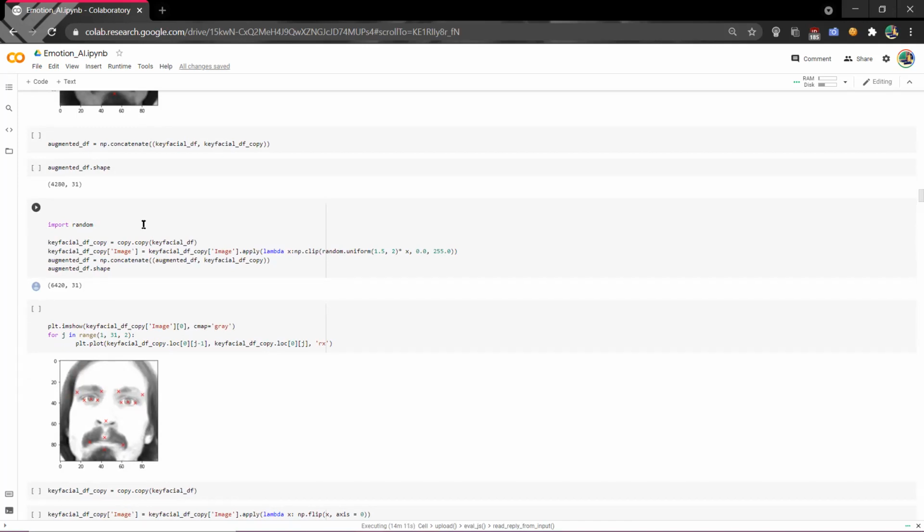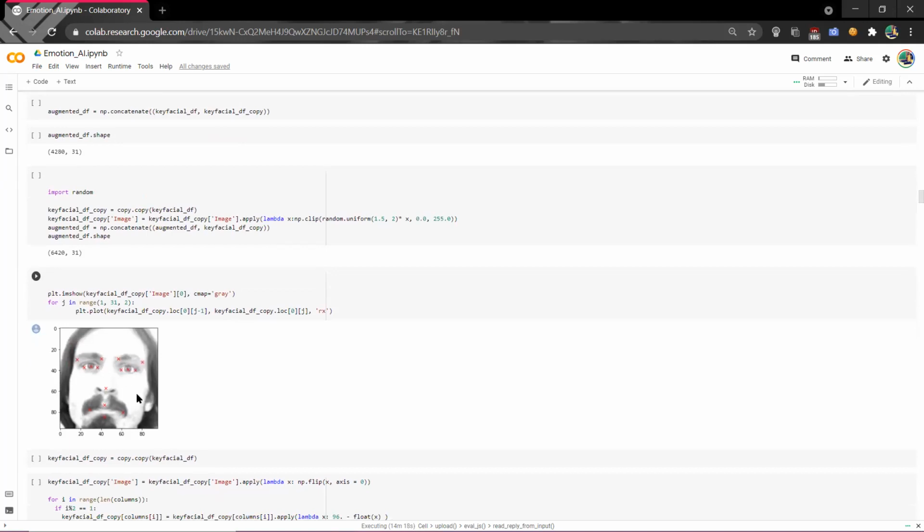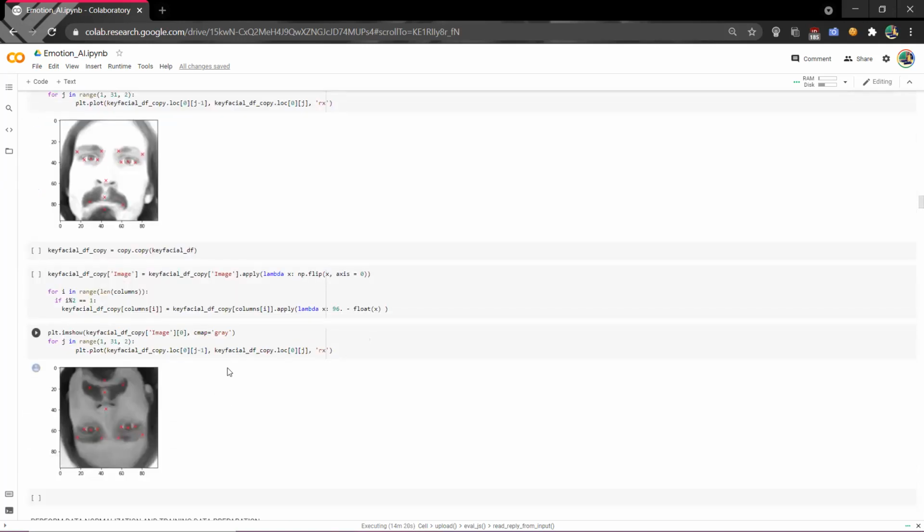And from that, we get the image with the increased brightness, which is nearly equal to 255. As you can see, this image is white. And then we decrease the brightness, which is near the 0 value. So the image here is gray in color.